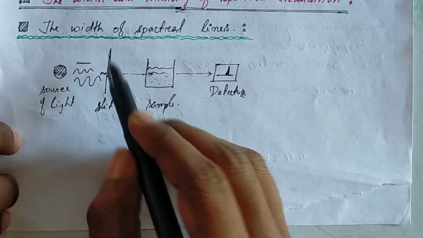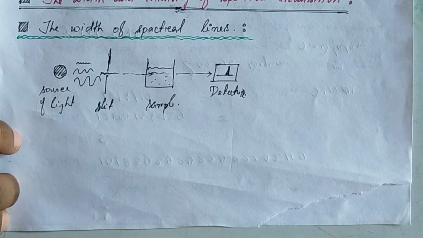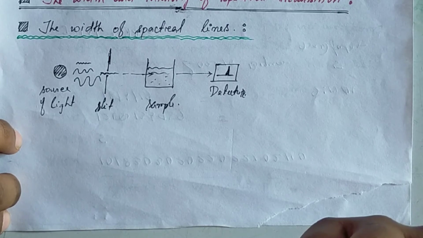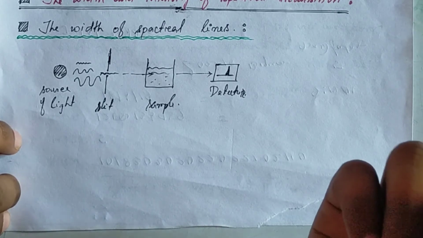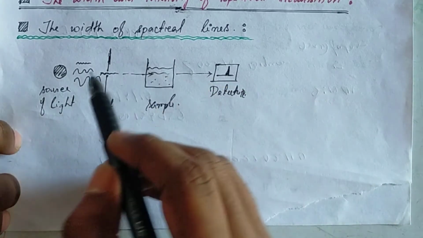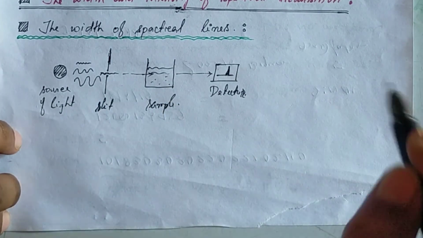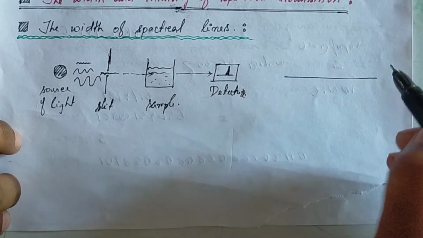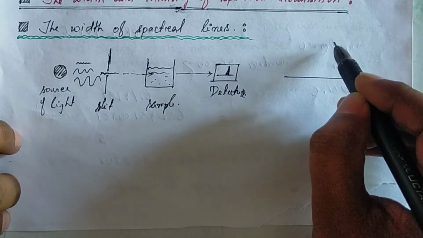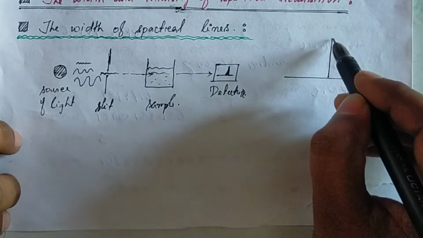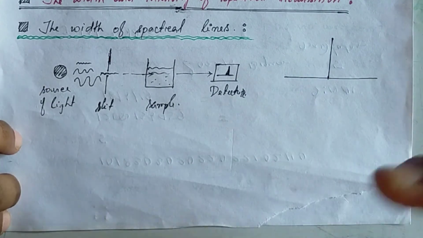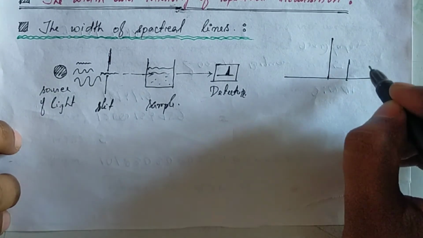It is impossible to modify a slit which can transmit only one frequency. If it transmitted one frequency, we would obtain a spectra like this. There will be a sharp peak like this.